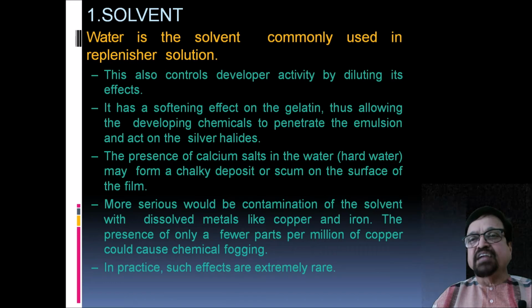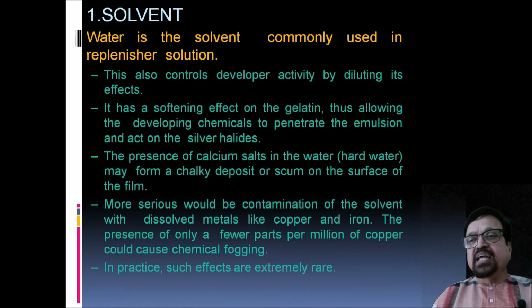It has a softening effect on the gelatin, thus allowing the developing chemicals to penetrate the emulsion and act on the silver halides. The presence of calcium salts in the water, that is hard water, may form chalky deposits or scum on the surface of the film. Obviously, it means that we have to use soft water and should not use borewell water.